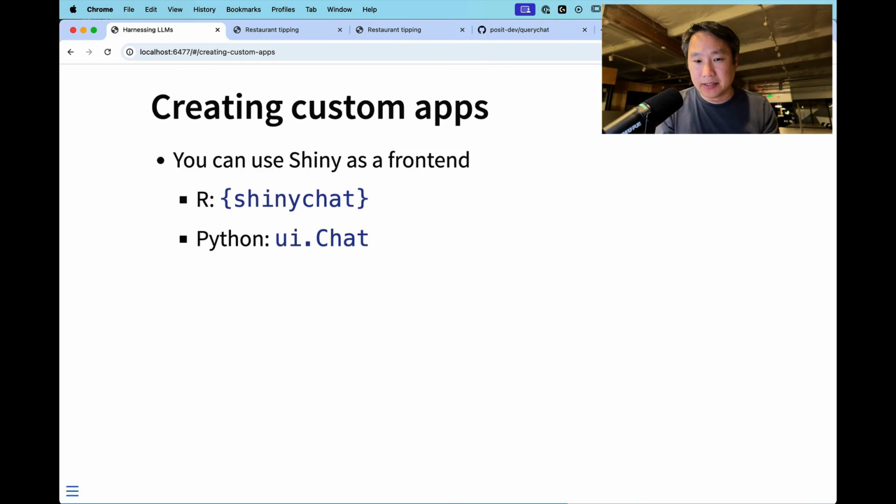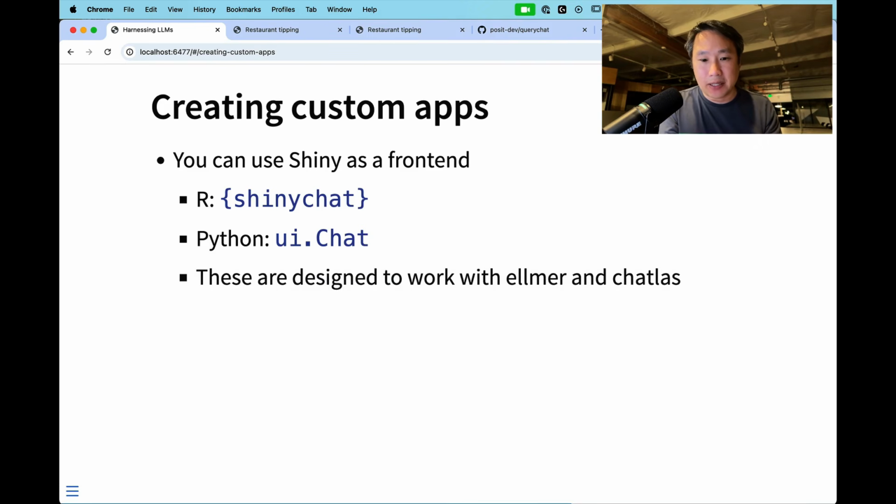And I will drop the links for the documentation for both of those in the description as well. It's very easy to do. With just a few lines of code, you can have ellmer and chatlas chatbots working very well.